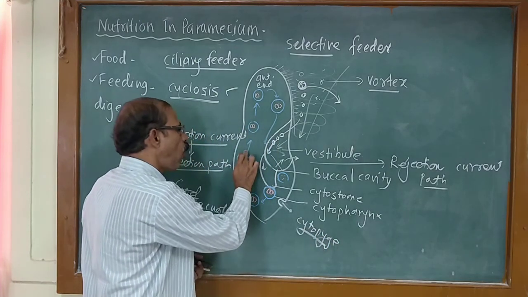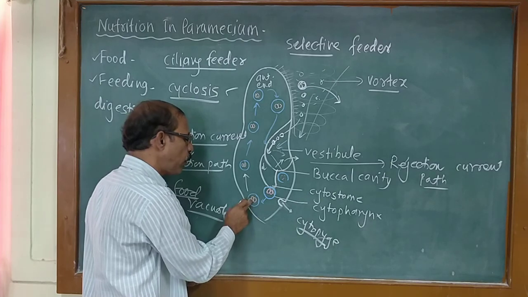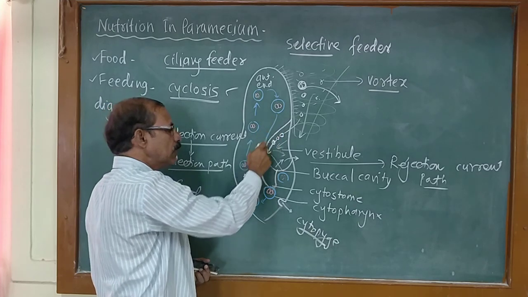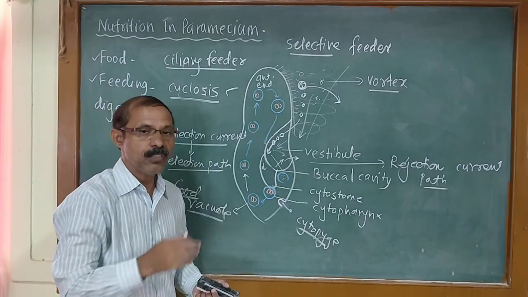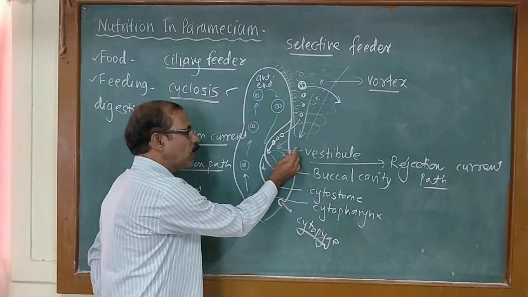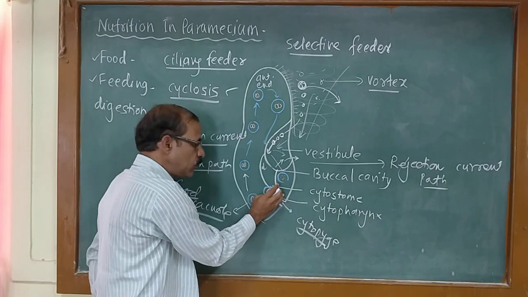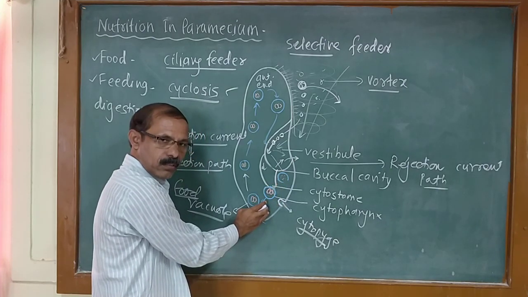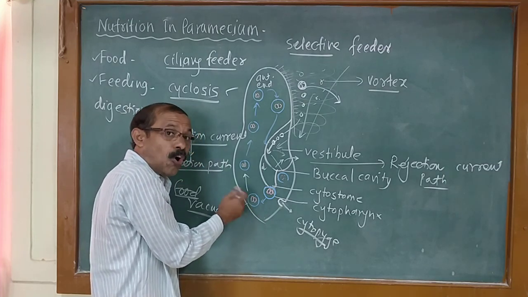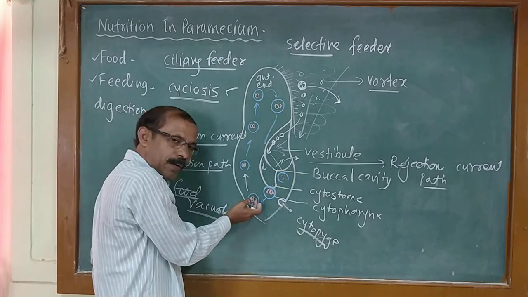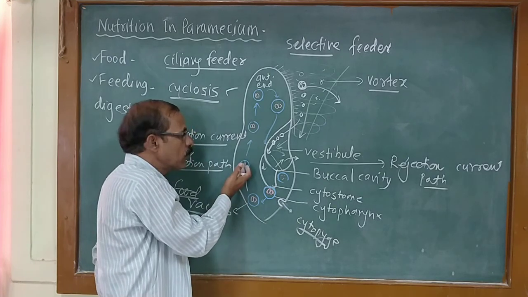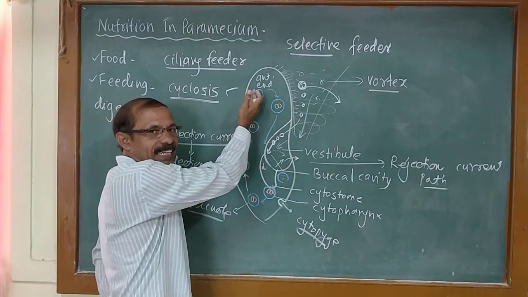So, the path followed by the food vacuole, along with the streaming movement of the endoplasm, is called cyclosis. Which is the path followed by the food vacuoles? See here, the food vacuole is formed at the oral side. This is the oral groove, oral end. Then it is carried forward toward the posterior side, then upward, toward the aboral side, dorsal side. And after coming toward the aboral side, it is carried towards the anterior side, forward. It brings the food vacuole toward the anterior end.